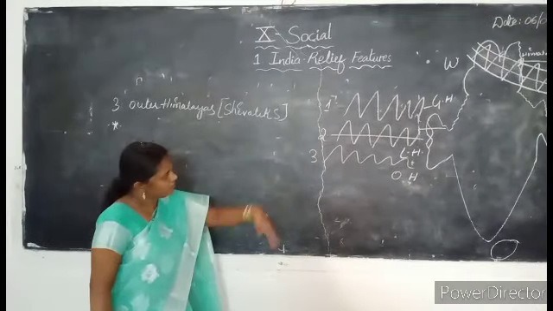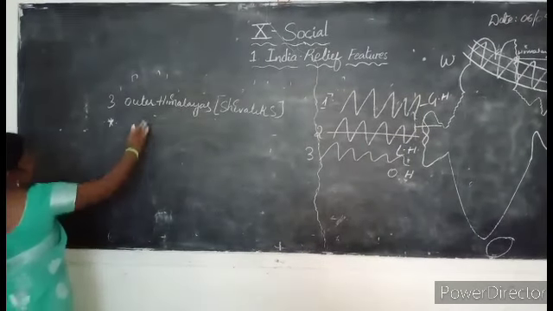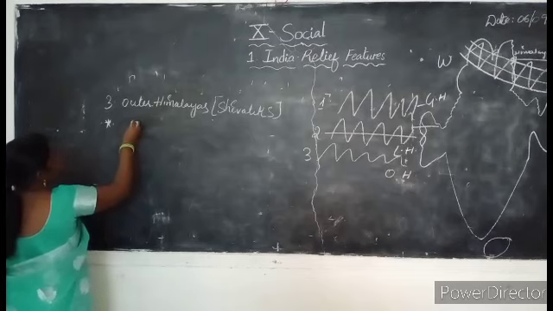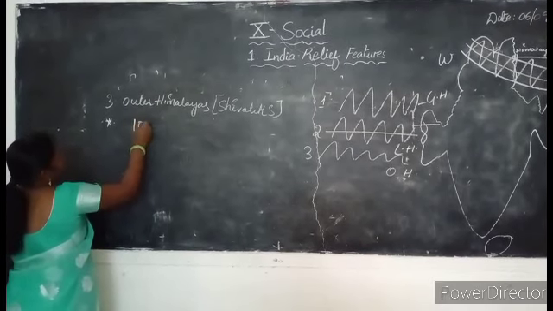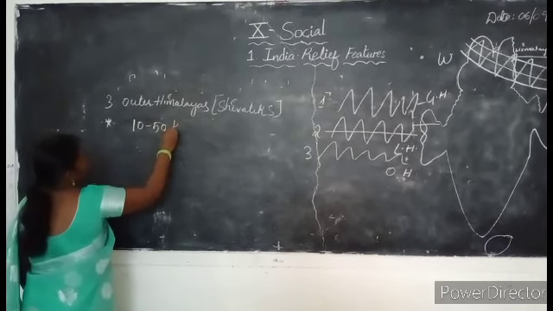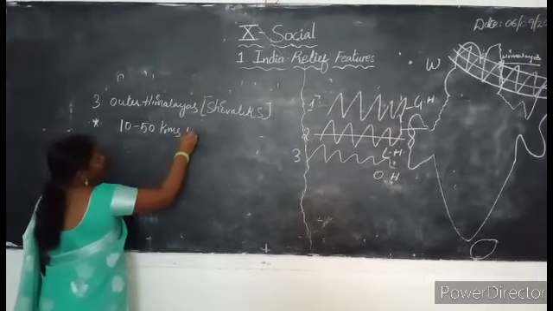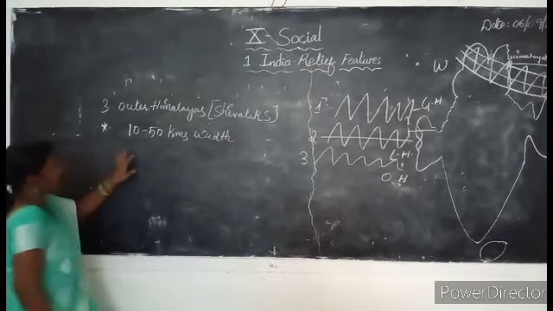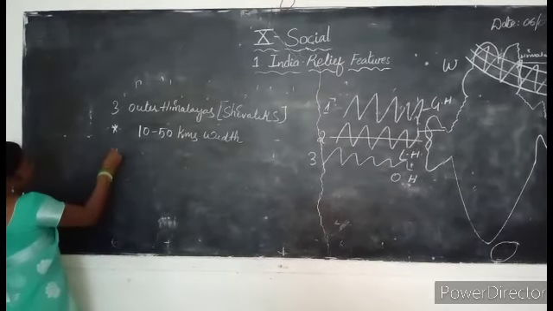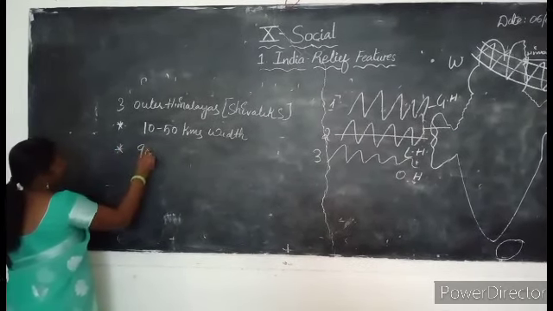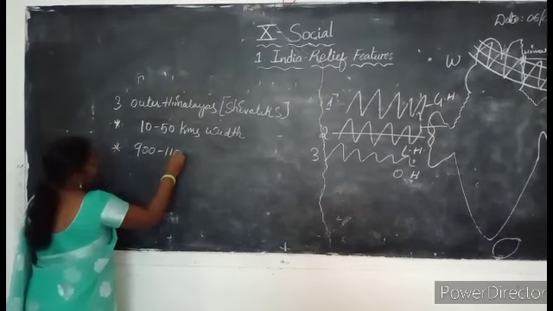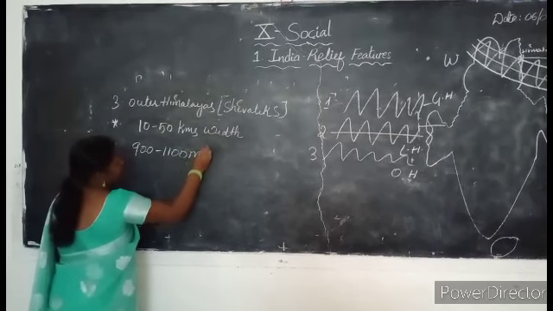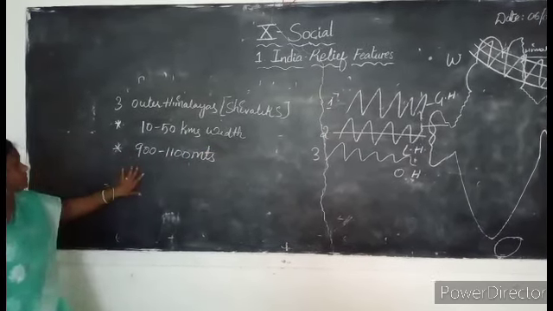These Outer Himalayas are nearly 10 to 50 kilometers in width, and of height nearly 900 to 1,100 meters.